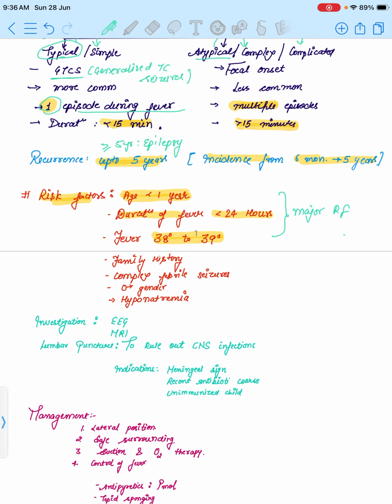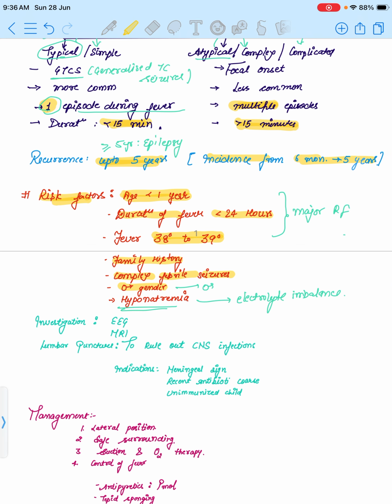Now talking about some minor risk factors, like family history. In febrile seizure, generally there is a family history of febrile seizures, or the mother can also have had febrile seizures in her childhood. Then complex febrile seizures, also known as atypical febrile seizures, and male gender. These are generally common in males. Then hyponatremia, because electrolyte imbalance during fever is the main cause of seizures.